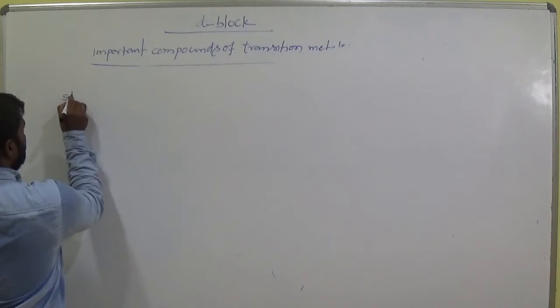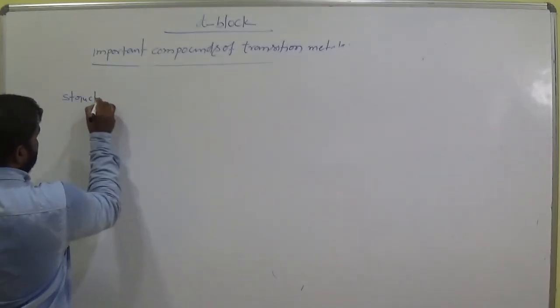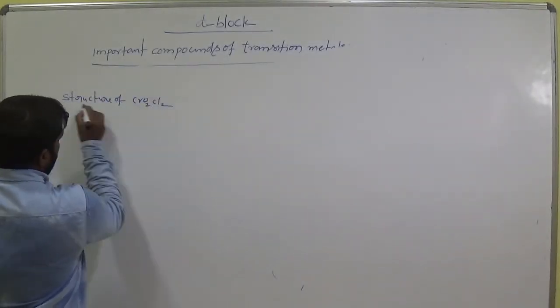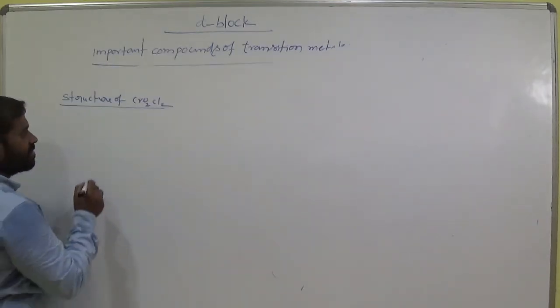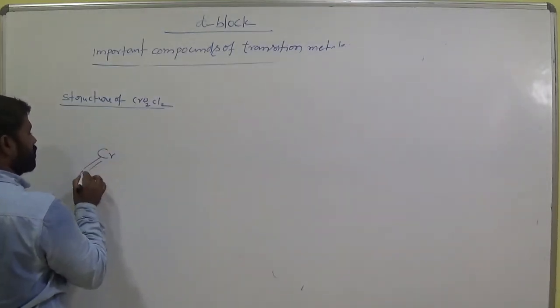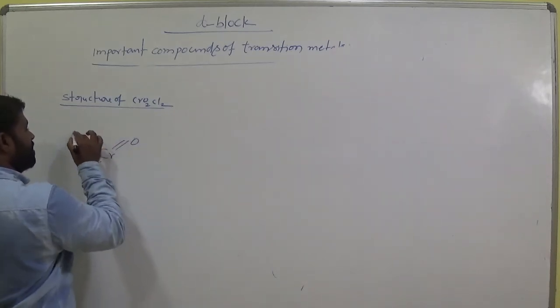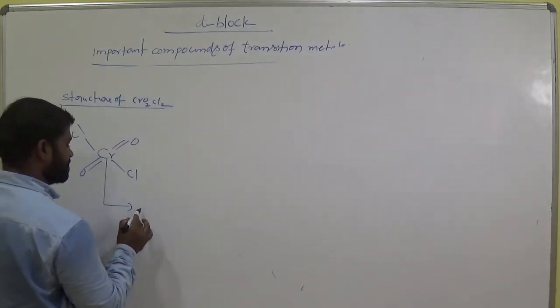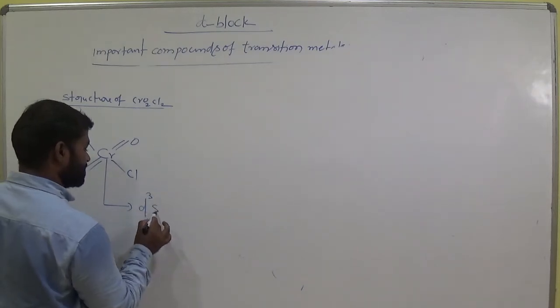And now the structure of CrO2Cl2. So what is it? Chromium has 2 oxygens and 2 chlorines. Hybridization of this chromium is d3s.